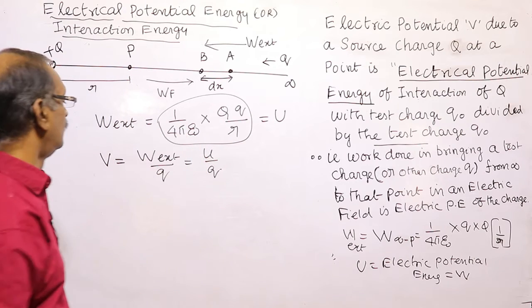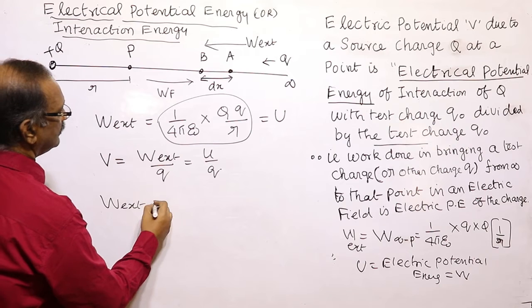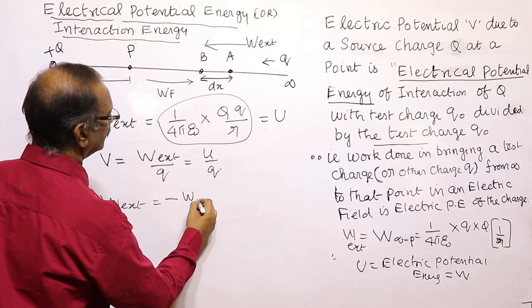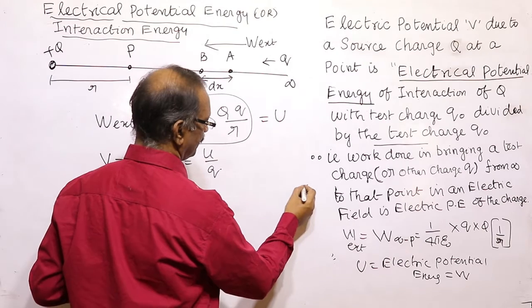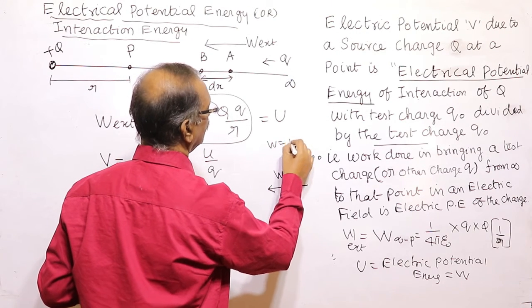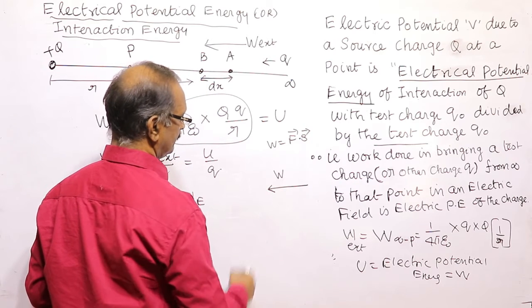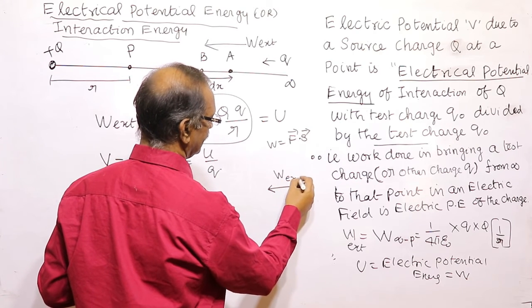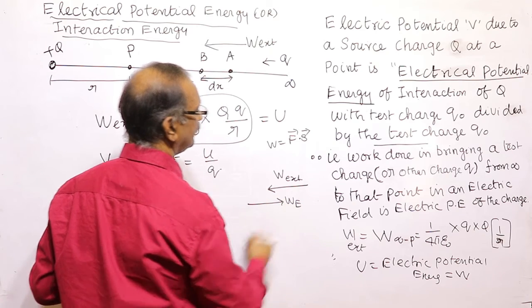Now, the work done by the external agent is equal to the negative of the work done by the electric field. Why? Because we are bringing the charge from here to here. Work is equal to the dot product of force and displacement, but this is done by the external agency, and work is also done by the electric field.